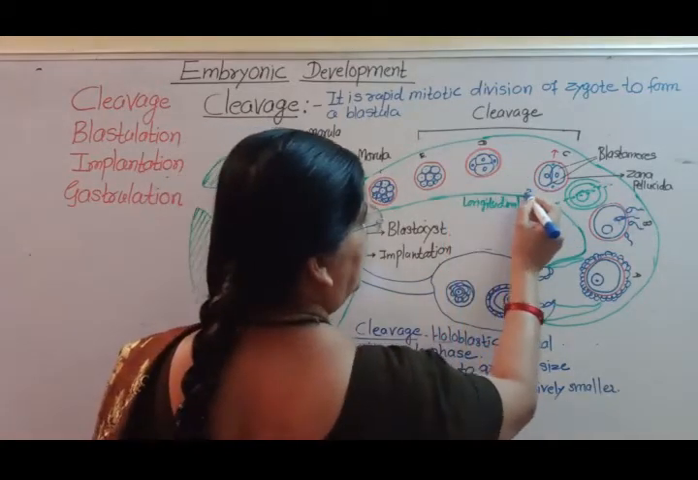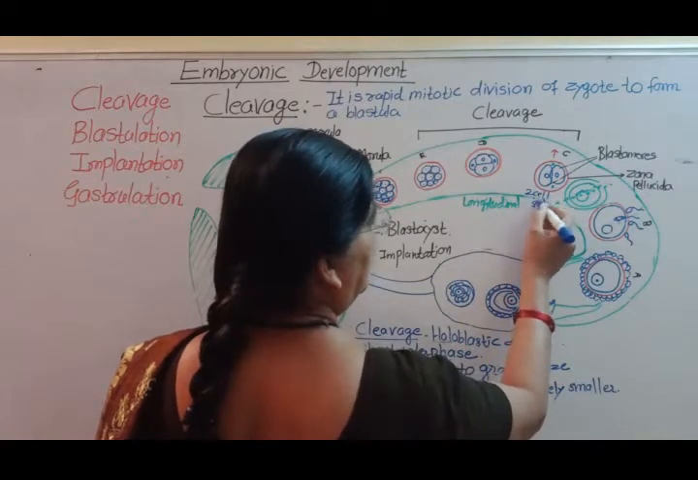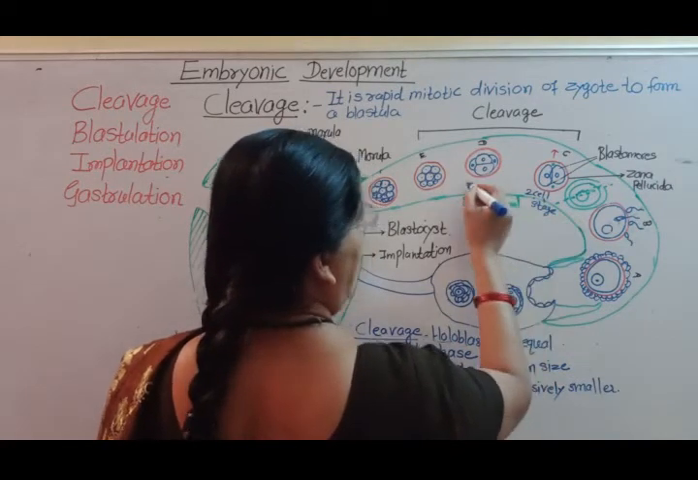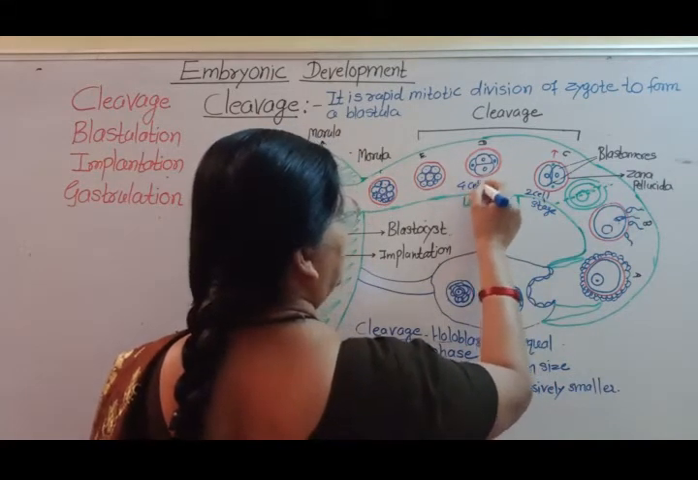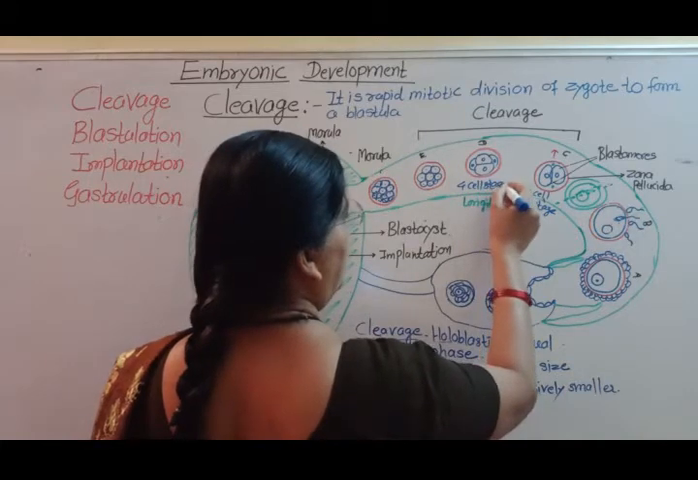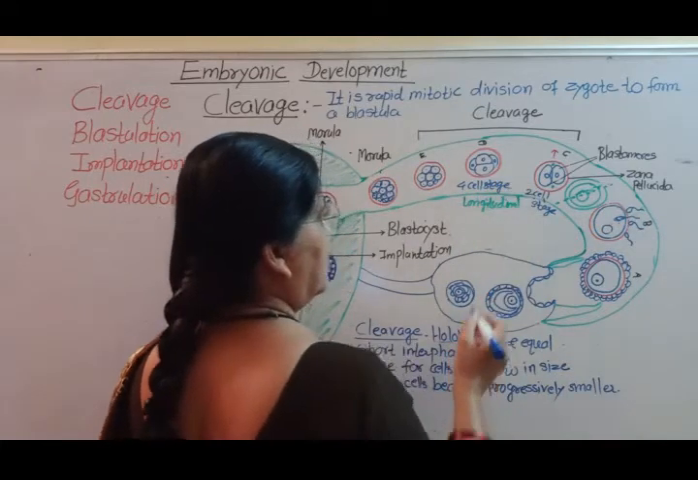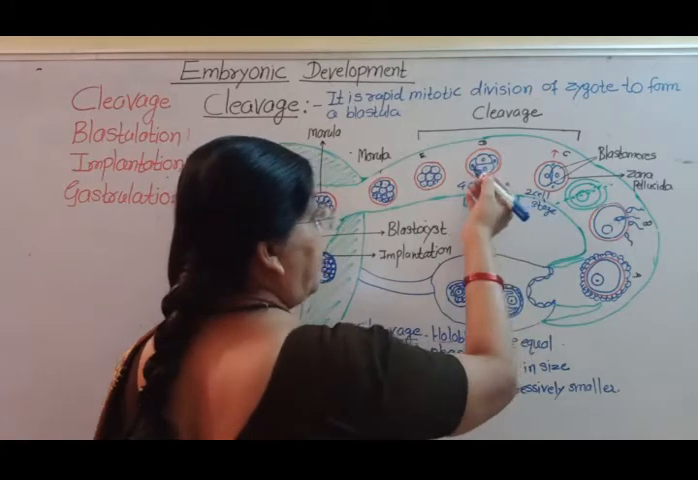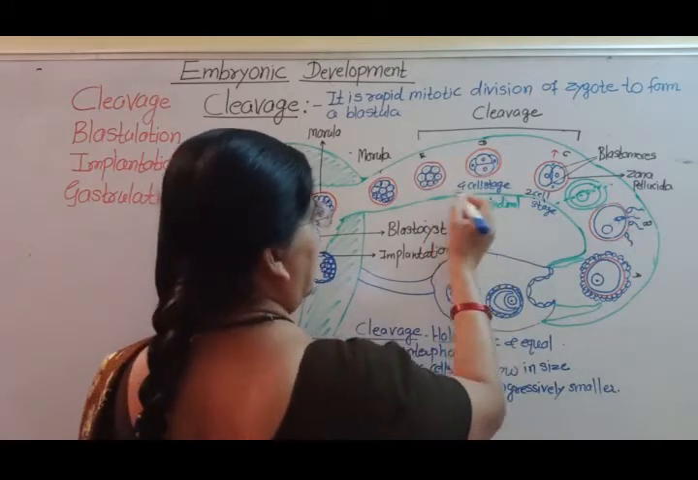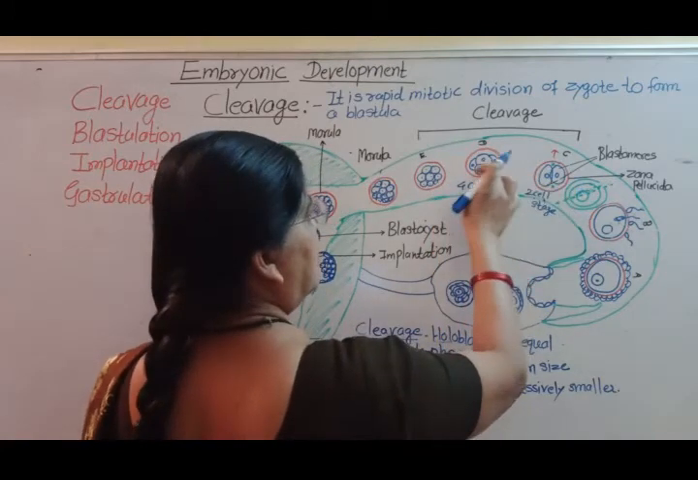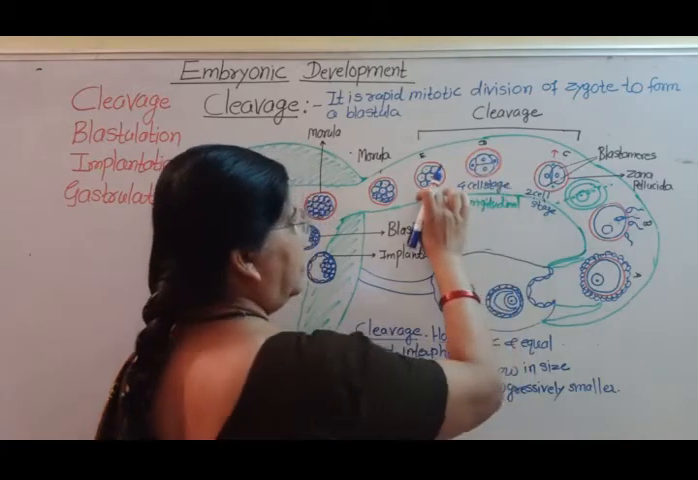So this is the 2 cell stage, and this is the 4 cell stage. Then third cleavage. This is first cleavage, this is second cleavage, and this is third cleavage.